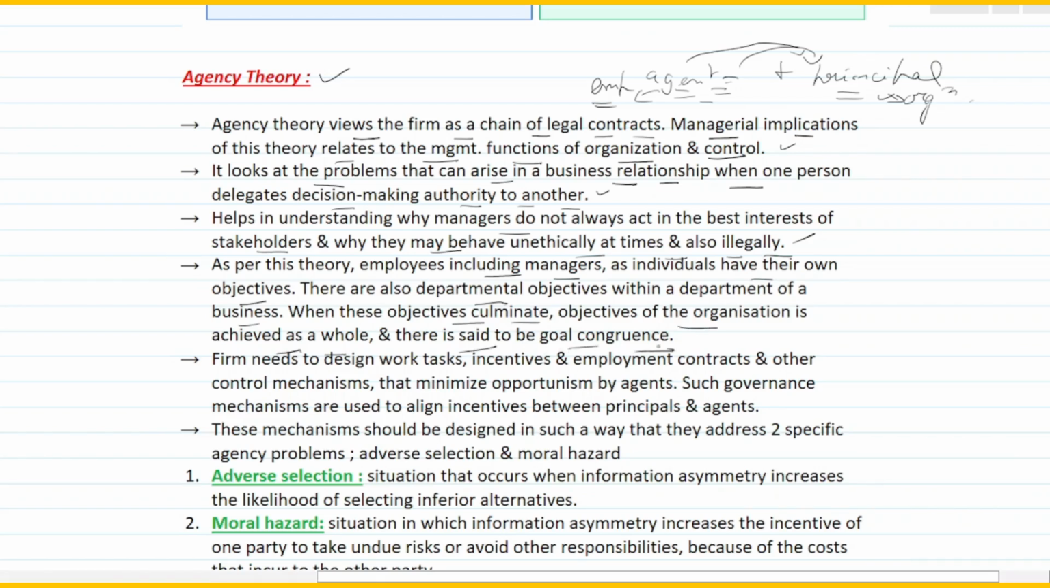So in this case, what does goal congruence talk about? Goal congruence we have already defined. This also talks about the same thing.